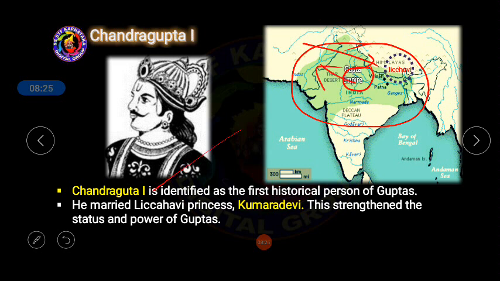The Gupta people had dominance in the western part of India, but in the eastern part of India, the Lichchhavi kingdom, a small republic, had the domination. After getting married to the princess of Lichchhavi, obviously the influence of Chandragupta the first expanded in two directions, the western part and the eastern part of India.